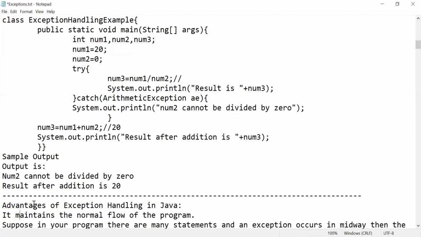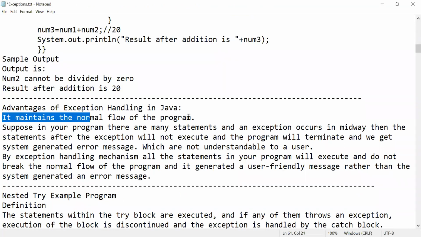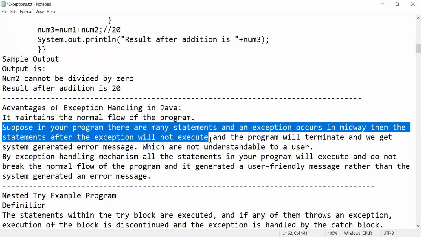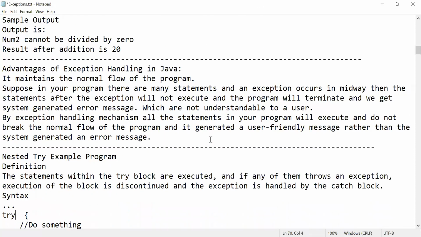Now, what's the use of exception handling? What are the advantages? First of all, it maintains the normal flow of the program. Why? Because suppose in your program there are many statements and an exception occurs midway, then the statements after the exception will not execute, right? And the program will terminate and we get a system-generated error message, which is not understandable for a common user. So by using the exception handling mechanism, all the statements in your program will execute and do not break the normal flow. And it generates a user-friendly message rather than predefined or system-generated error messages. So that's the use, the advantages of exception handling.